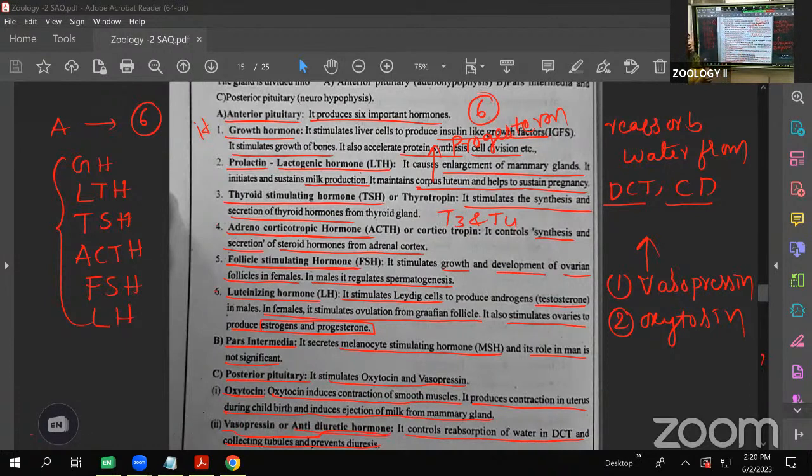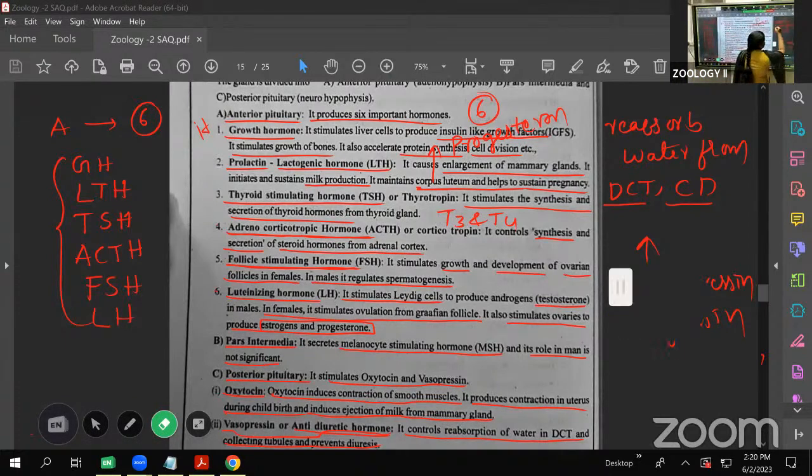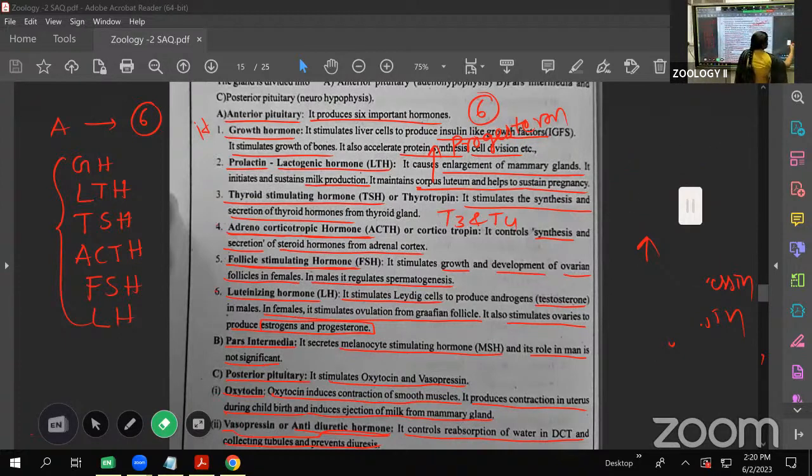Listen, for example, if vasopressin is not sufficiently secreted, what will happen? The reabsorption does not occur.